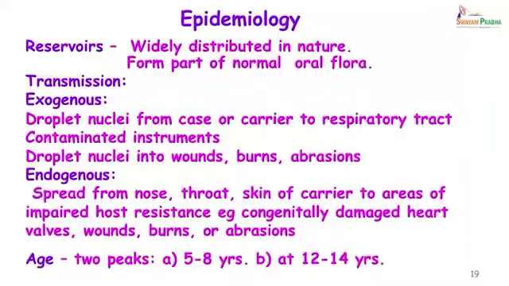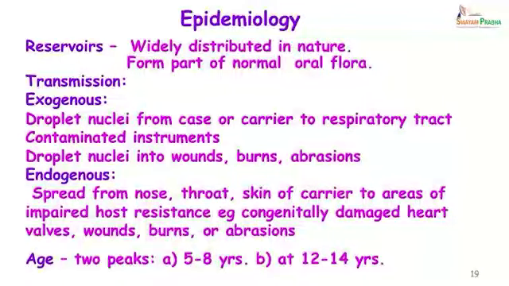Exogenous is usually droplet nuclei from another case or carrier to the respiratory tract through contaminated instruments or fomites, and droplet nuclei which are directly passed into wounds, burns or abrasions. Endogenous spread is from the nose, throat and skin of carriers to areas of impaired host resistance, which could be congenitally damaged heart valves, wounds, burns or abrasions.